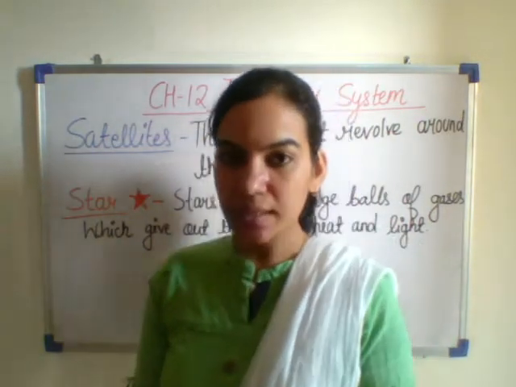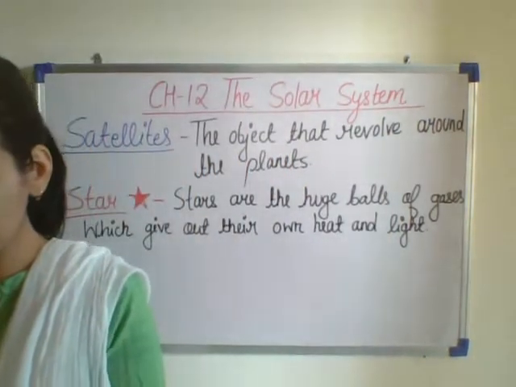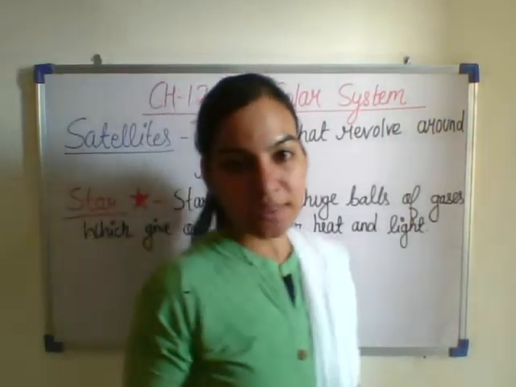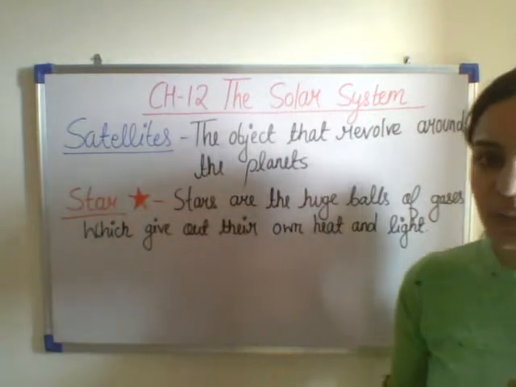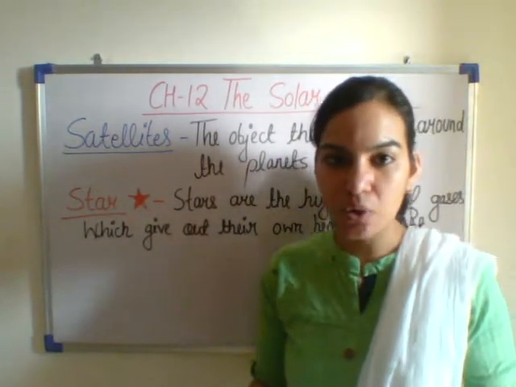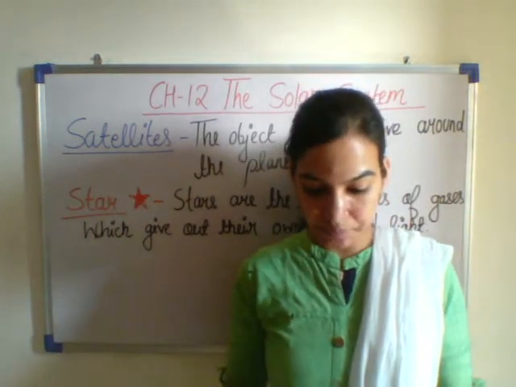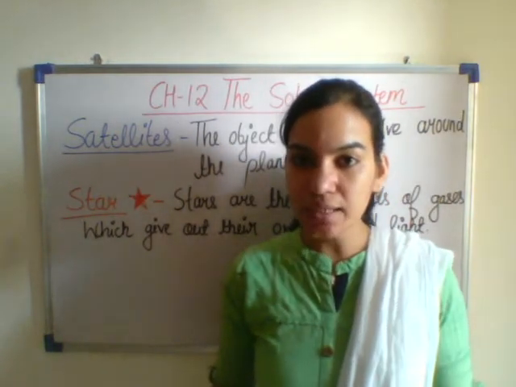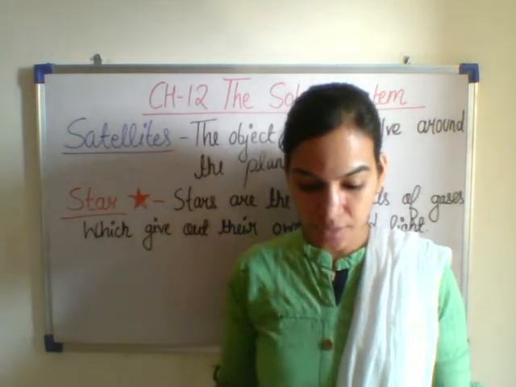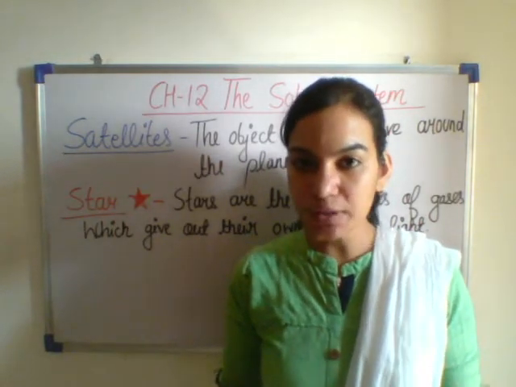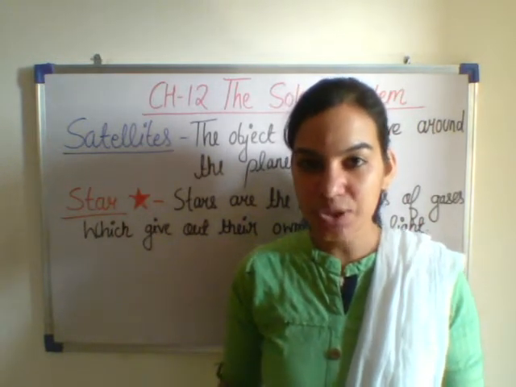So students, you can take out page number 106. We will be reading about satellites. The object that revolves around a planet is called a satellite. The moon is the natural satellite of the Earth. It has no light of its own. Then how does the moon shine?